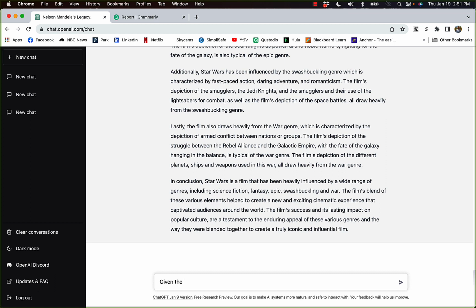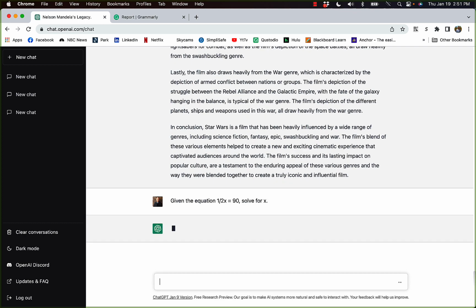Given the equation 1/2 x equals 90, solve for x. Okay, and this should only take a second, and it's going to both solve the equation and it's going to tell us how it got there.